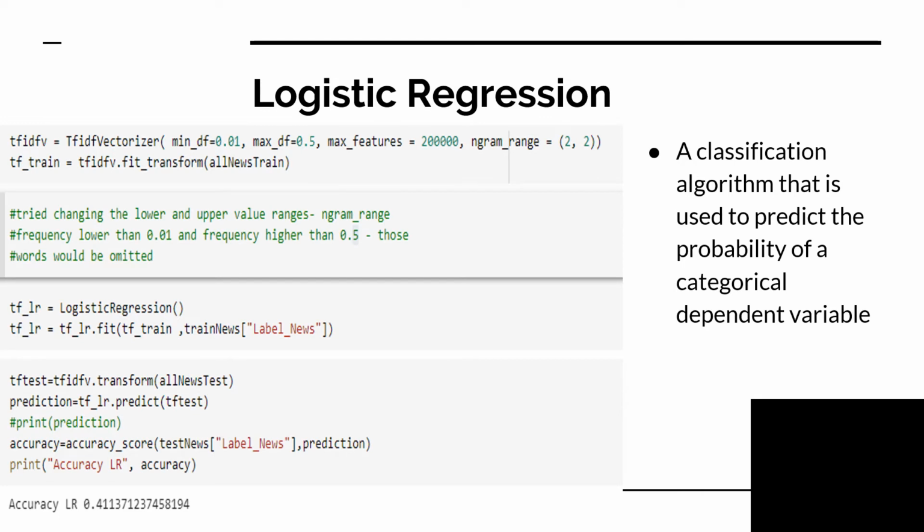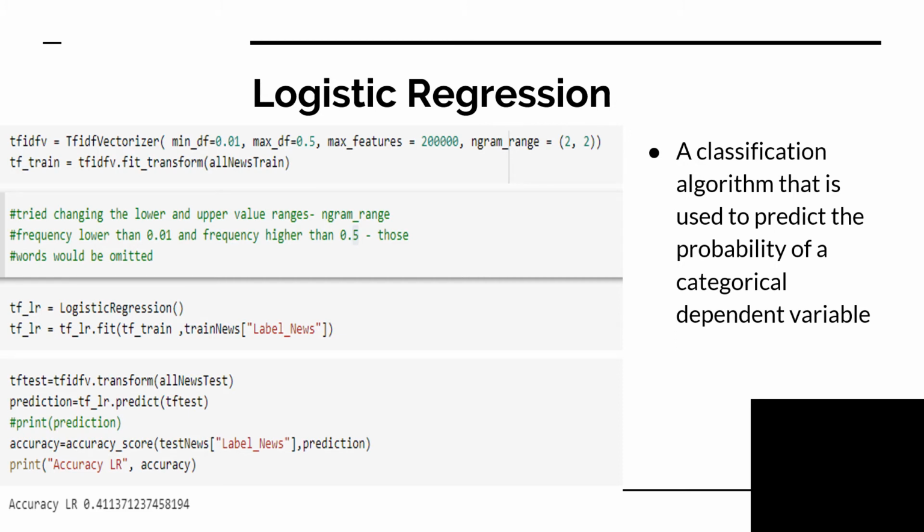Next, logistic regression was implemented. It is a classification algorithm that is used to predict the probability of a categorical dependent variable. Before logistic regression, I implemented the TF-IDF vectorizer to get rid of the most commonly used words like a and the.